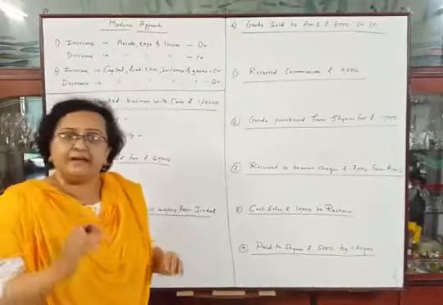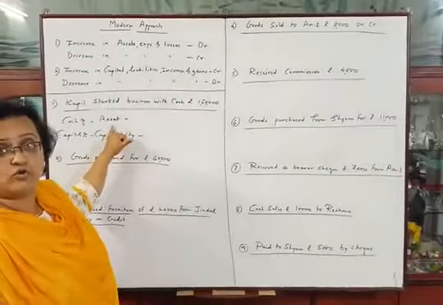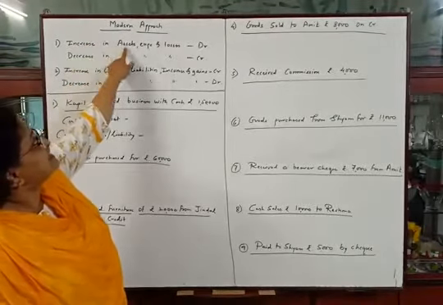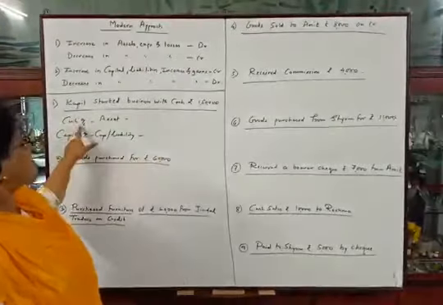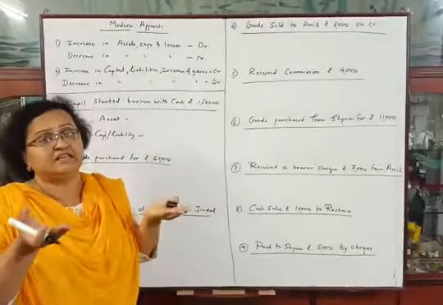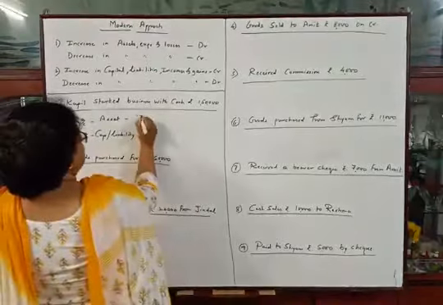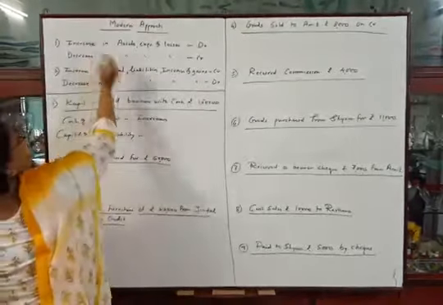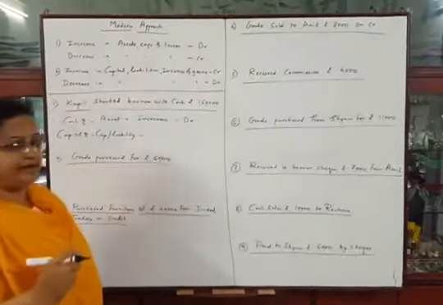Now we will decide debit and credit. First, cash account. Cash is our asset, so we have to follow the rule. See the first rule, increase in assets, expenses and losses, debit. Here, as Kapil is investing cash into his business, business cash is increasing from 0 to 1,50,000. So there is increase in cash. So as per rule, increase in asset should be debited, so debit.